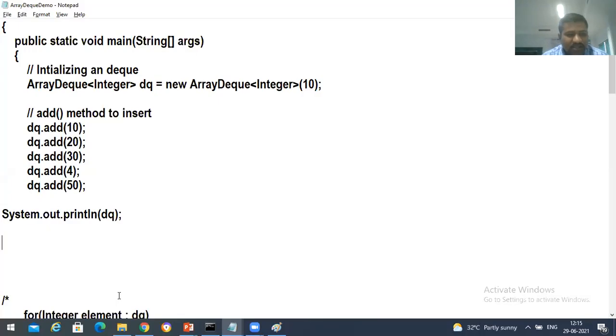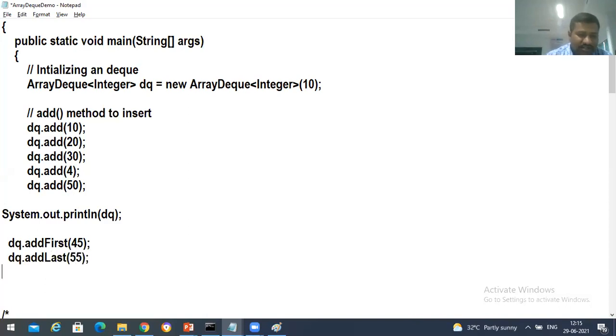Now I'm going to do dq.addFirst of 45. After that, dq.addLast, that means from the rear end I would like to insert 55. After that, I'm going to display the elements.